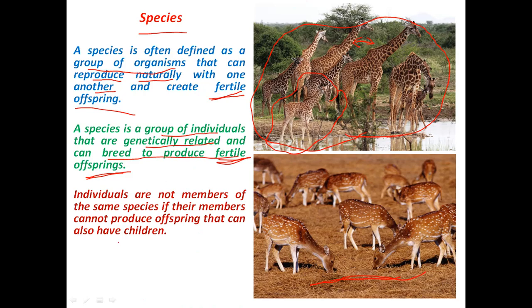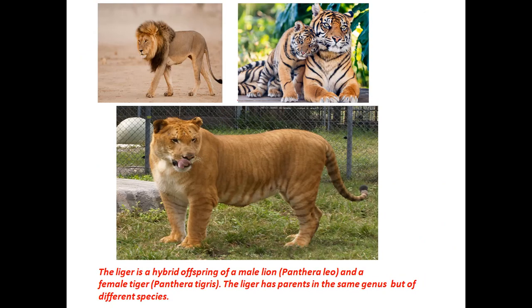Those individuals that are not able to produce fertile offsprings cannot be called a species. For example, let's have a look at this image. This is the male lion Panthera leo and the female tigress Panthera tigris. Both of them belong to the same genus Panthera, but these are entirely different species. Lion is a different species and tiger is a different species.